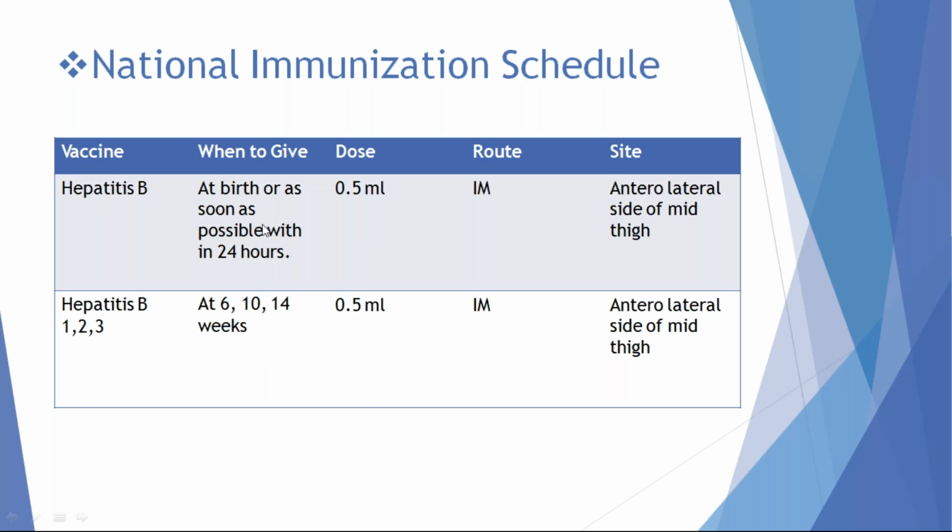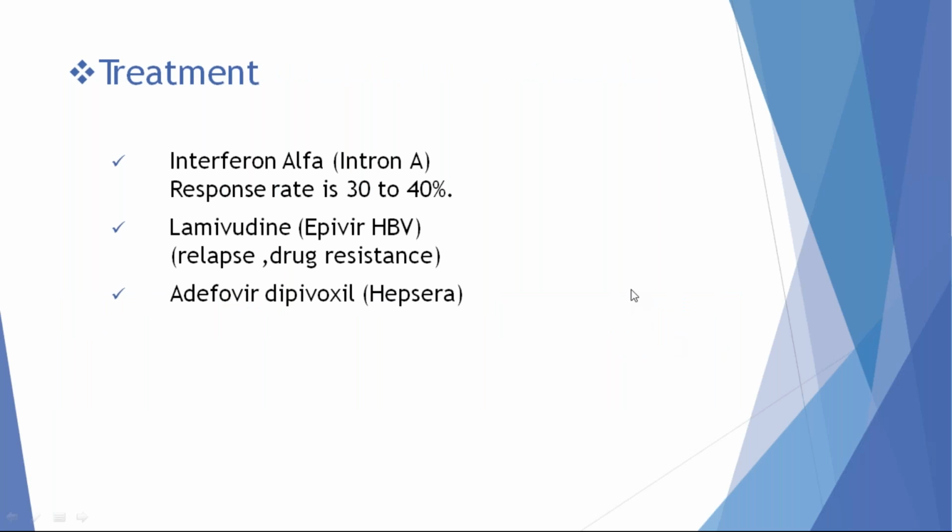This is the dose of the hepatitis B vaccine. We have to give the zero dose, followed after 1 month by another dose, and after 6 months by another dose. The dose is 0.5 ml given by IM route on the anterolateral side. The ideal site for vaccine administration is the anterolateral side of the mid thigh.